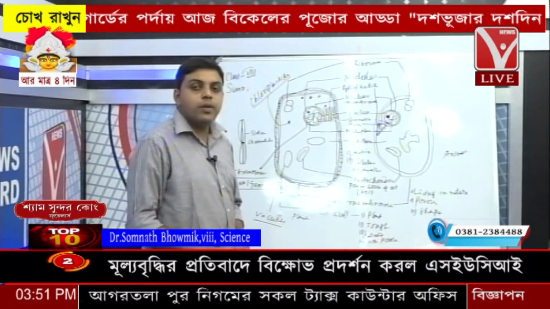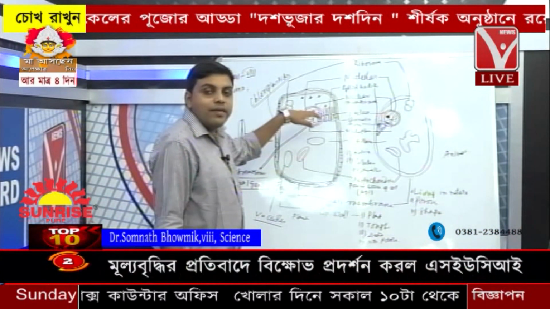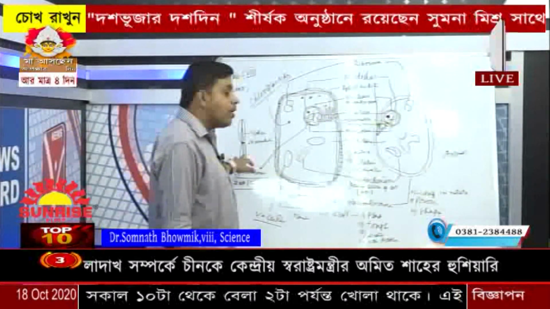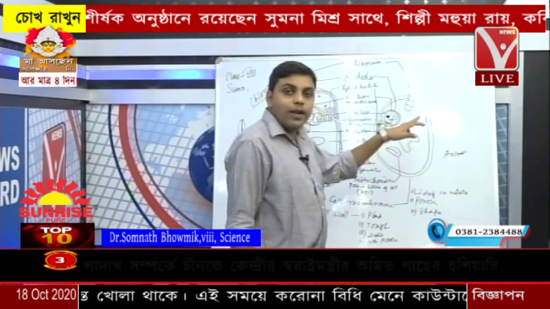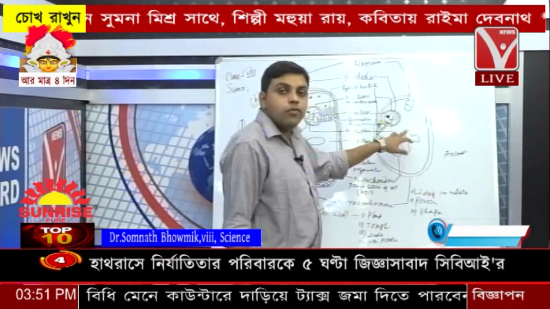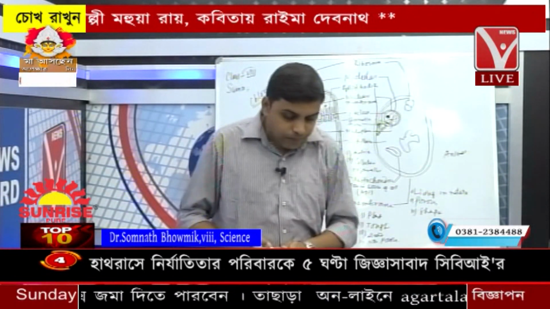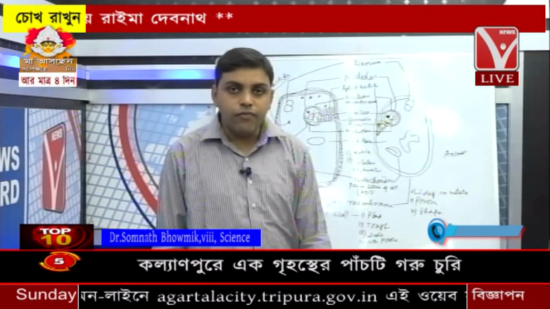So what is the difference between prokaryotes and eukaryotes? In eukaryotes, the chromatin fibers are aggregated within the nucleus and later on they develop into the chromosome. But in prokaryotes, there is no nucleus, but the chromatin fiber is there, dispersed within the cell. The cell matrix is the cytoplasm. The gene contains the hereditary unit of any progeny.